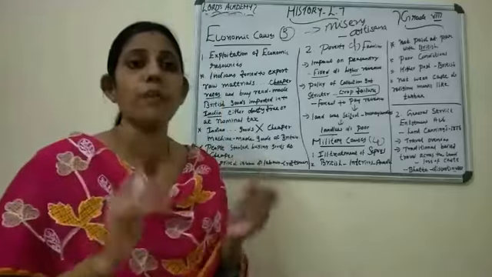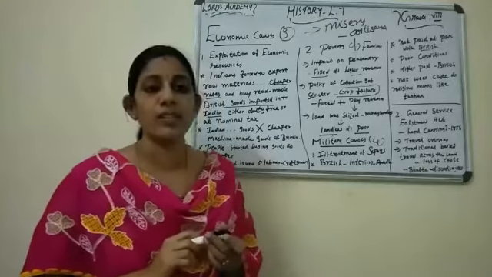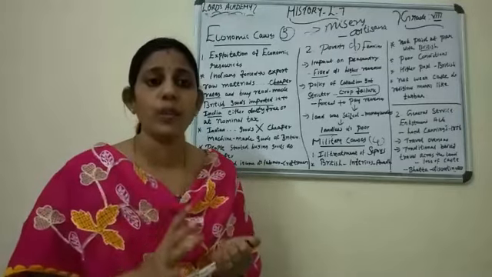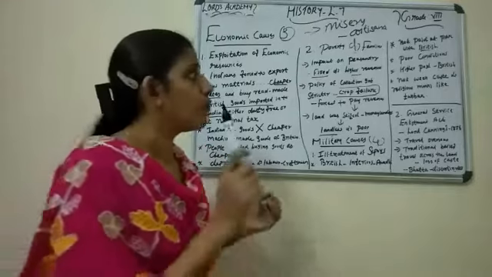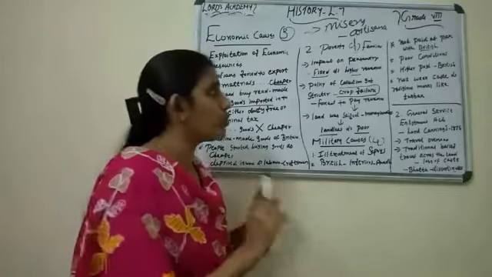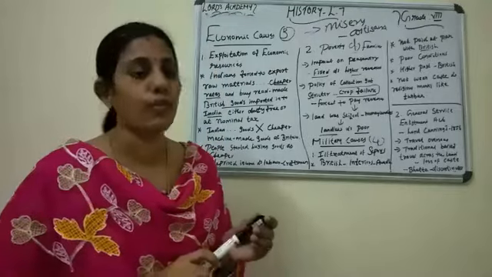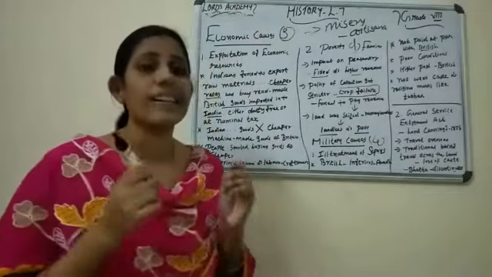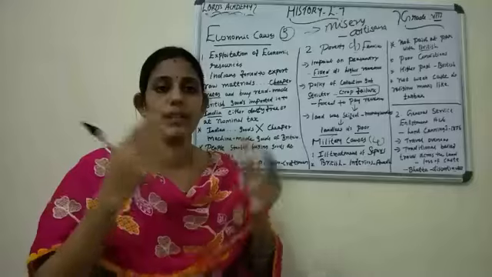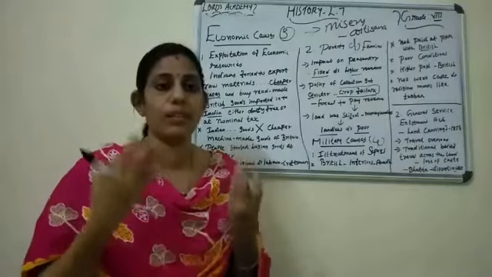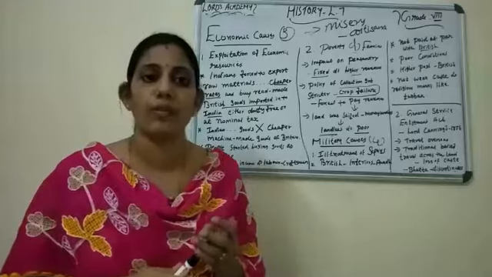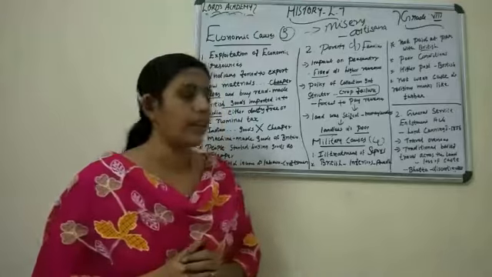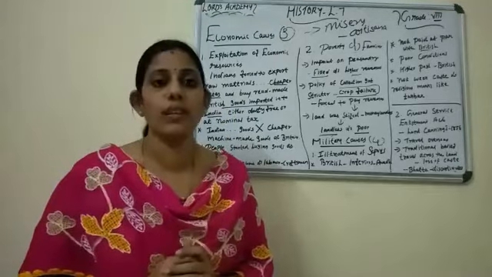All the high posts and promotions, as we already discussed in the religious causes under the policy of discrimination, were reserved for whom only? For the British. So there is no promotion, no high post for the Indians. And Indians were not allowed to wear caste and religious marks like the turban or beard. That means our own religious symbols, dresses or turbans, we were not allowed to wear.